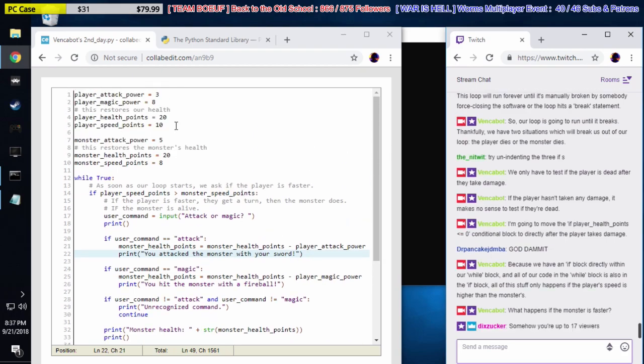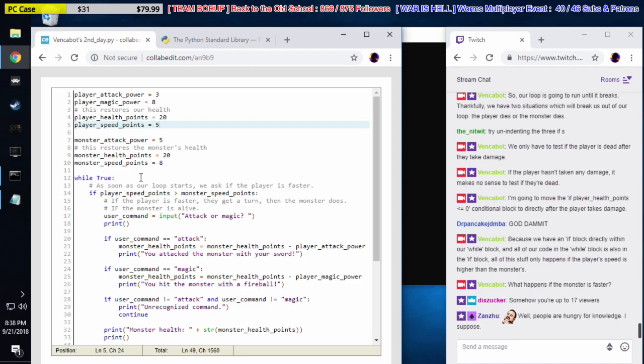Right now, we're going to do what Nitwit pointed out. Nitwit pointed out that right now, the player is always faster until we manually change the speed. We're manually changing the speed, dude. We're fixing it. We're going to say the player's only got 5 now. The player got a status change. He got afflicted with some slow. So now he's only got 5 speed. So now we're going to do this test: if player speed points are greater than monster speed points, well, no, it's a failure. This returns false now. This is not true anymore. So none of this code is run.